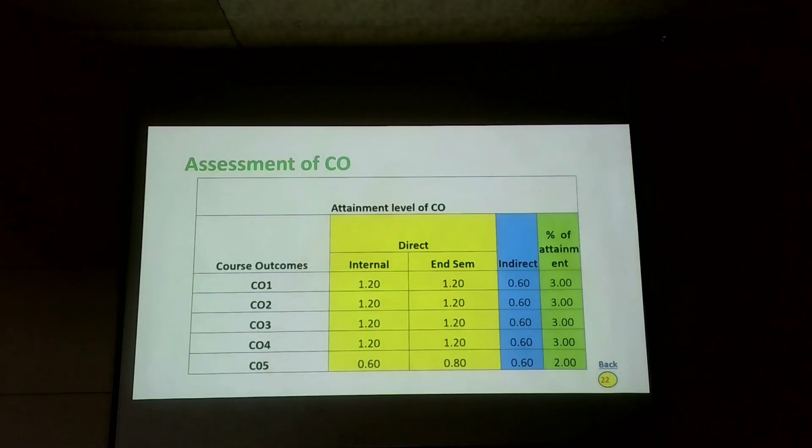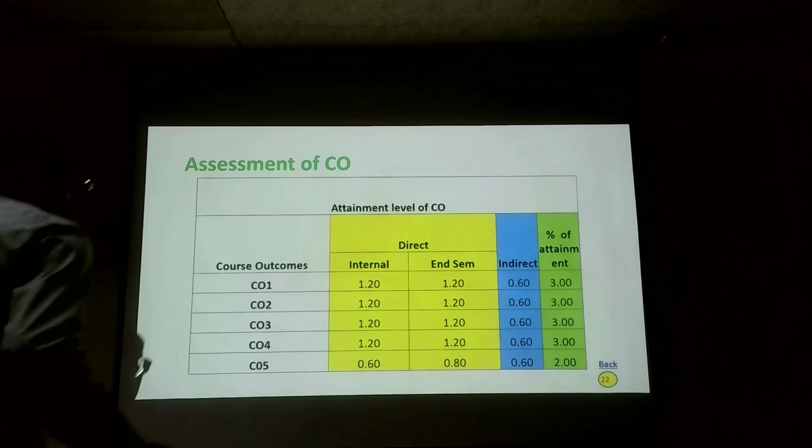Now you can see it. Internal marks, the score, end semester results, and indirect, all together you are going to get the attainment level.